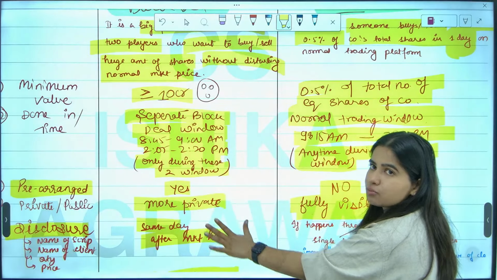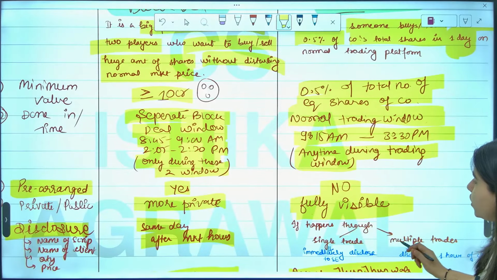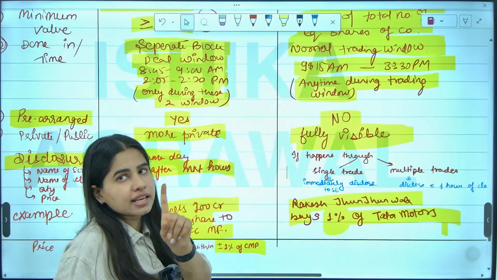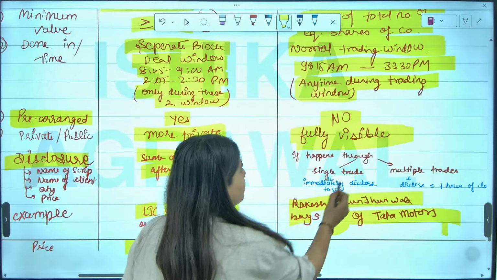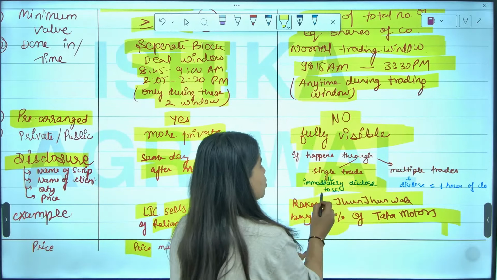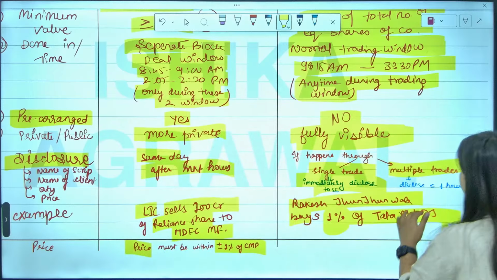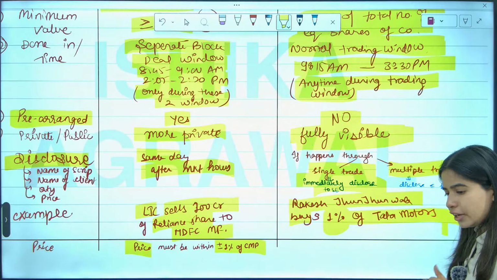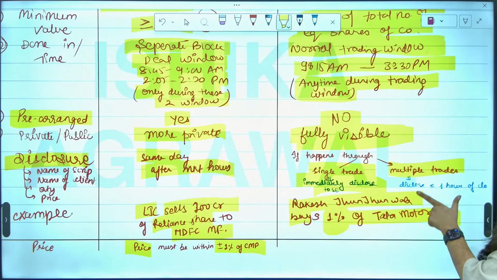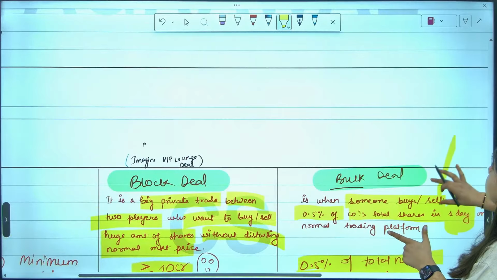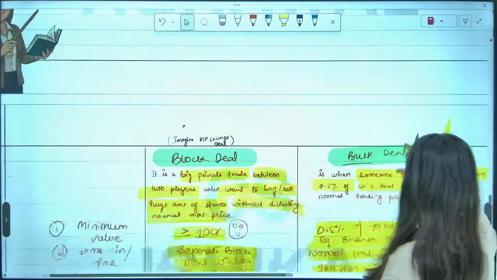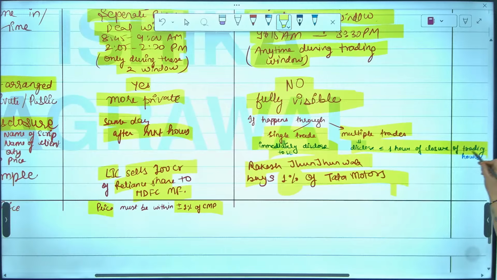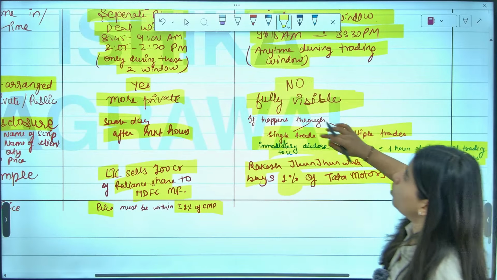But a block deal transaction is more private. And when do you have to disclose it? Either you can purchase all 0.5% in a single trade. If you do, then you have to immediately disclose it to the stock exchange. But if you do it through multiple trades, let's say first you purchase 0.3%, then 0.2%, then 0.1%, then you have to disclose it after trading hours, and that's all about bulk deals.